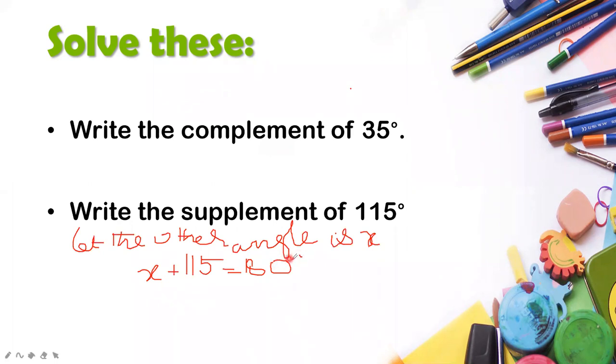You have to write degrees here. Then you will write x is equal to 180 minus 115, and when you subtract it, what will you get? x is equal to 65. 65 what? 65 degrees. So you will say that 65 is the supplement of 115 and 115 is the supplement of 65. Okay, I hope it is clear.